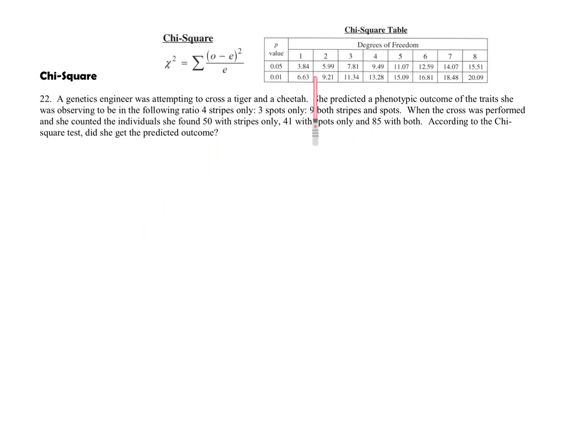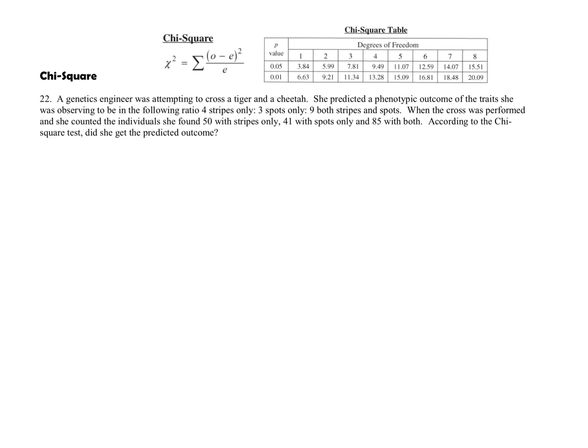And that formula sheet has the chi-square table that you need to get the degrees of freedom. So there's no need to memorize that. And it also has the formula, right? Chi-squared is the sum of observed minus expected over expected. So you don't have to memorize any of that. You just have to know where it is and how to use it. Like any problem, we're going to read the problem first.